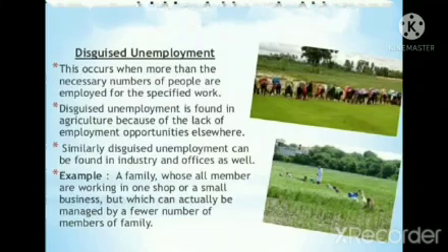Similarly, disguised unemployment can be found in industry and offices as well. For example, a family whose all members are working in one shop or a small business, but which can actually be managed by a fewer number of members of the family.